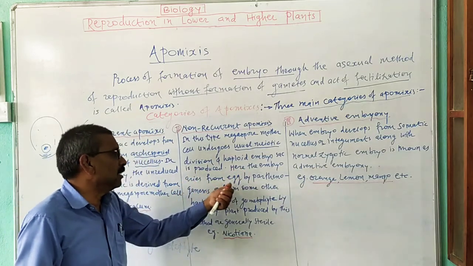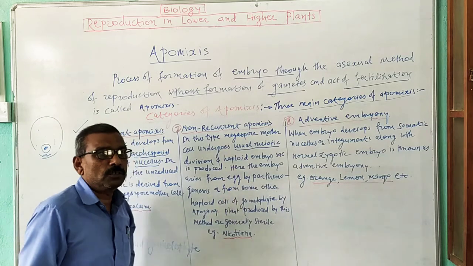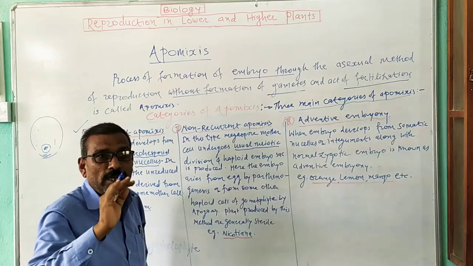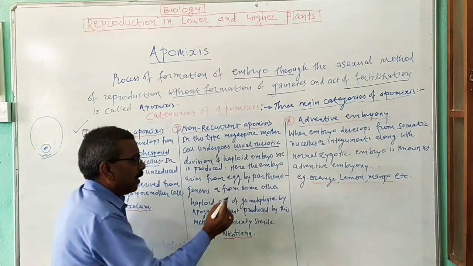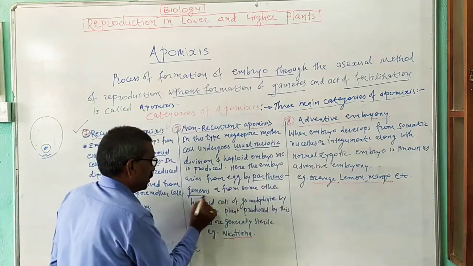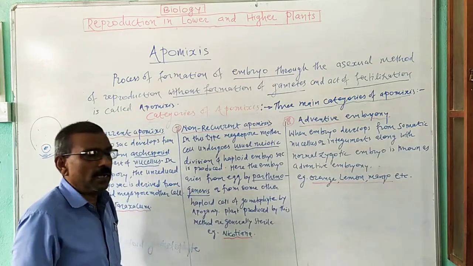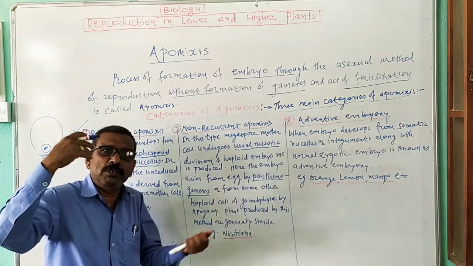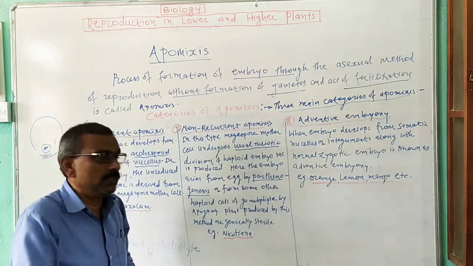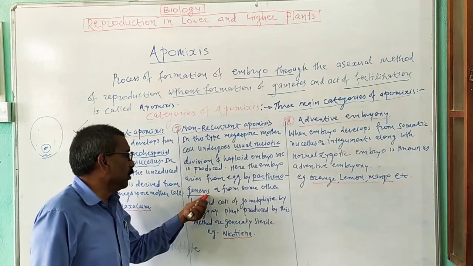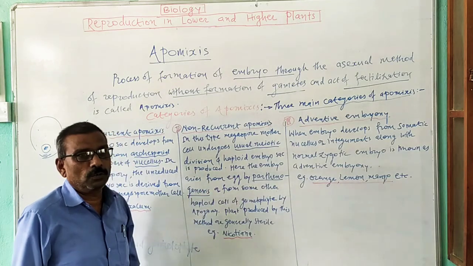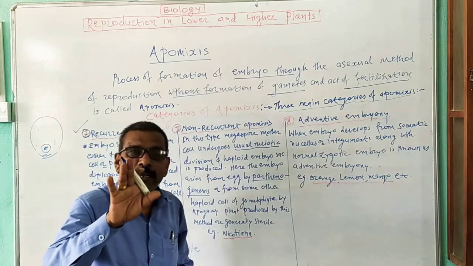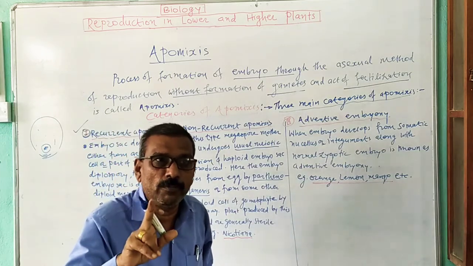Here, the embryo arises directly from the haploid egg by the process known as parthenogenesis. The haploid egg converts into an embryo. This embryo is also totally haploid. That embryo is produced by the process known as parthenogenesis. Now, this is known as a non-recurrent type. Keep it in mind, in case of non-recurrent type,